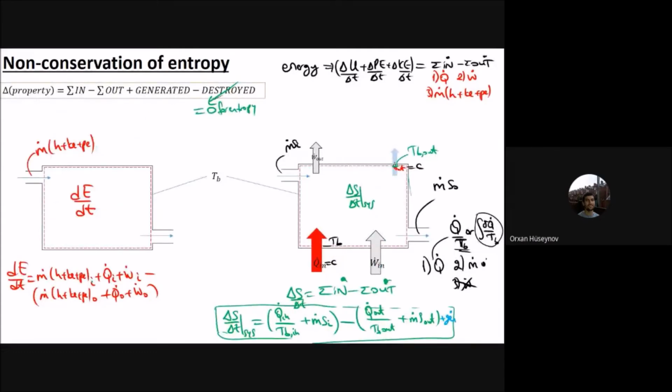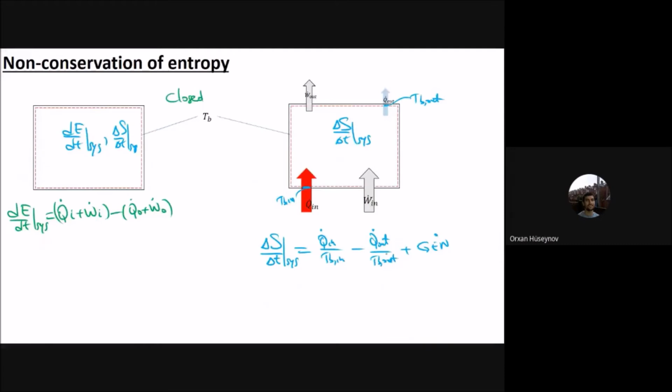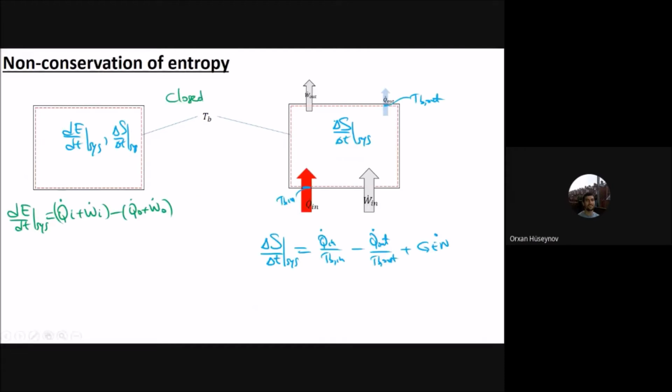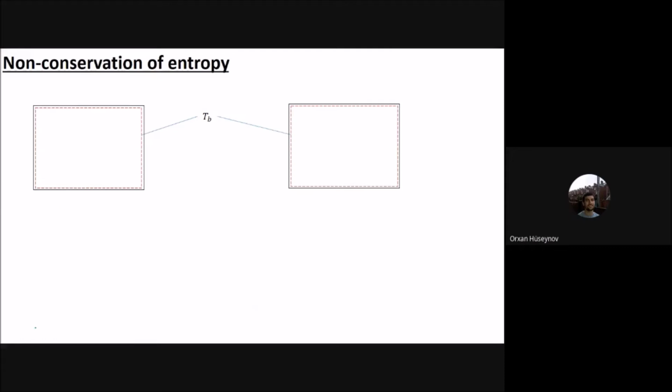For energy, there is no generation. Now what happens if there is no heat transfer and no mass transfer? Let's see that one. In that case, for the energy, dE/dt, there is no heat transfer, there is no mass transfer, therefore this term is 0, and dE/dt of the system is 0.